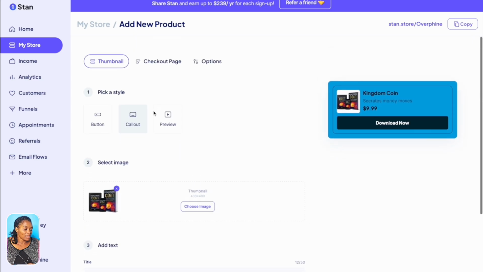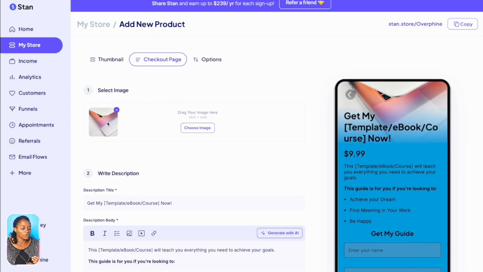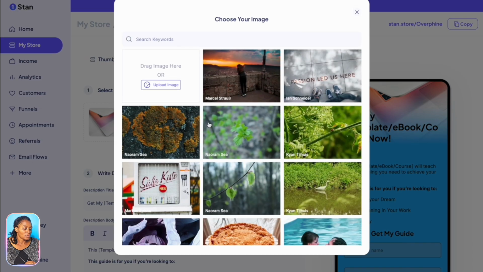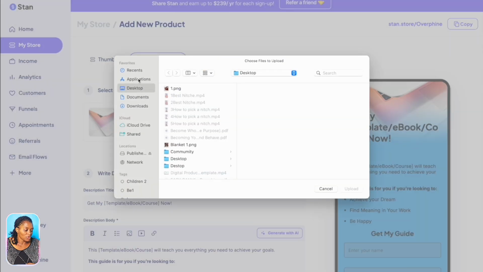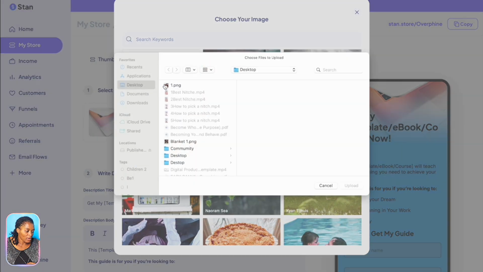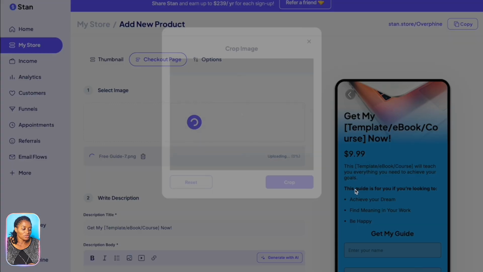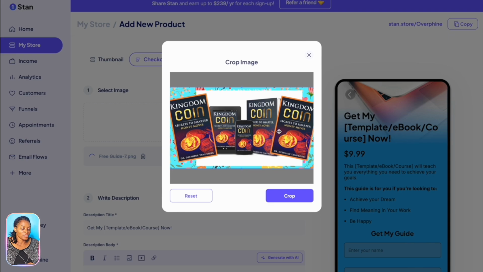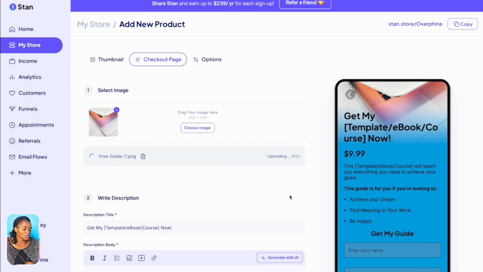So now let's come here to checkout. Now we have another opportunity to put something here. I already did something too, and I'm just going to upload it here. When you look here, you will see the exact size that they want you to put. So you just go to Canva, put that size there and create it. I'm just going to come here and upload. This is what I made. It's the same thing for Kingdom Coin that I just put together to make it easier for us. And now I'm just going to upload it.